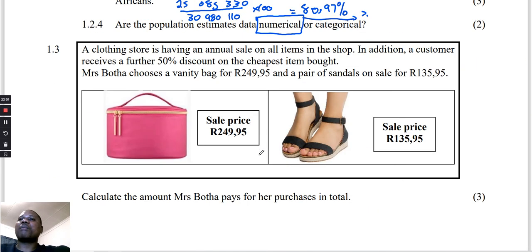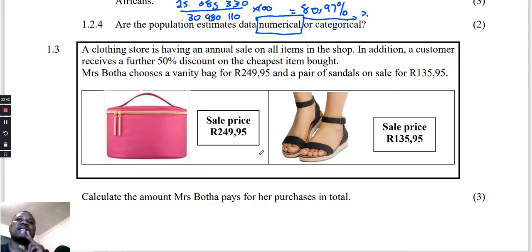Now in 1.3 we are given a clothing store having an annual sale on all items in the shop. In addition, a customer receives a further 50% discount on the cheapest item bought. Mrs. Botha chooses a vanity bag for R249.95 and a pair of sandals on sale for R135.95. We can see the pictures and the prices. Then they say calculate the total amount Mrs. Botha pays for her purchase.